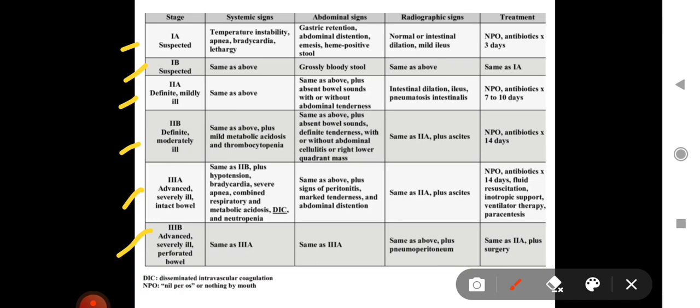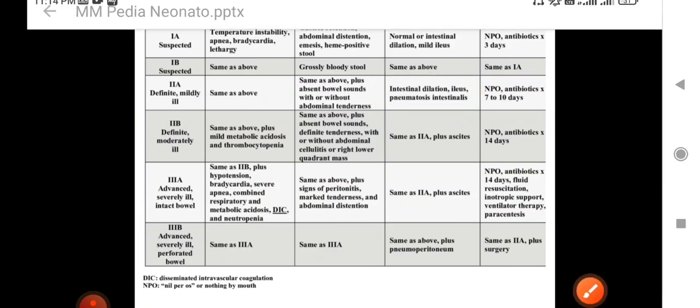A question has been asked several times about this: pneumatosis intestinalis is seen in which stage? It is seen in stage 2A, and pneumoperitoneum is seen in stage 3B, that is after perforation. The last column is about treatment, so different treatment is advised in different stages. Just go through these. It's not that tough and everything is not to be remembered. A few important points, as we have highlighted, are to be remembered from this table.